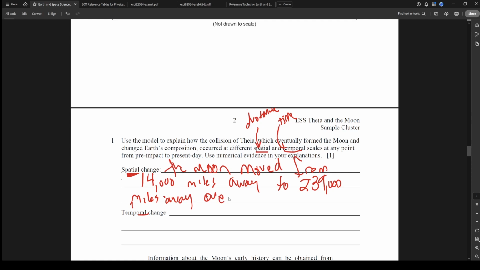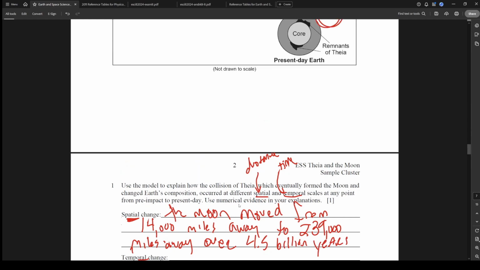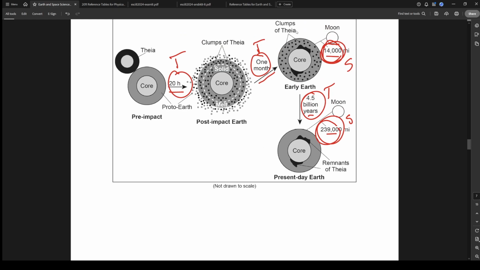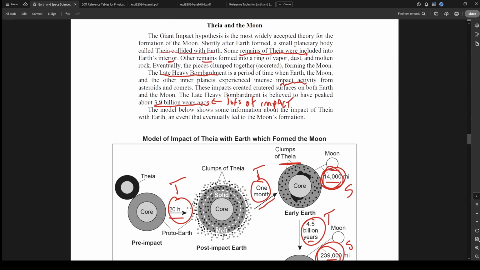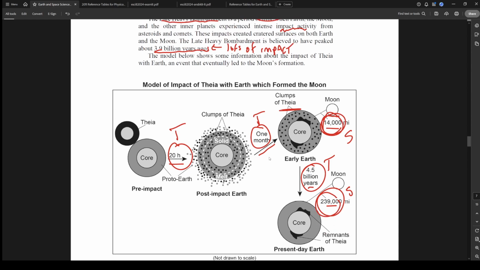Over 4.5 billion years. Honestly, I could have included this time in temporal, but it just made sense in my sentence to add that. And then for the temporal change, we could say, between, it took 4.5 billion years for the clumps of Thea to fully accrete or fully clump together.